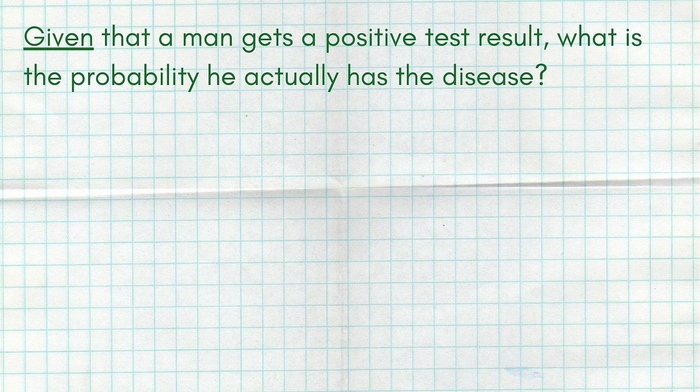Now, here is another very common question in a situation like this. Given that a man gets a positive result, so a man goes to the doctor, says, hey, I want to see if I have this disease or not, doctor gives him a test. So given that the test comes back positive, what is the probability he actually has the disease? Now, a lot of kids on a multiple choice are going to guess 2% because the problem said 2% chance they have the disease. But yes, there is a 2% chance a man has the disease, but this is conditional. It says given that they have a positive result. So we want to find the probability that the man has the disease given that they get a positive result.